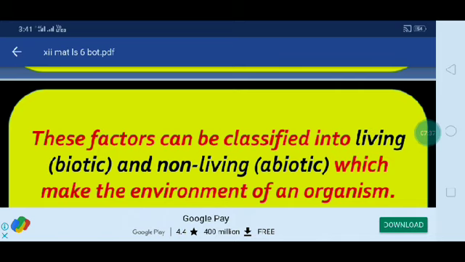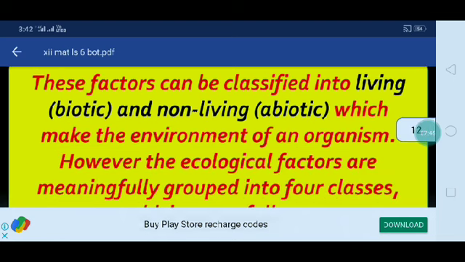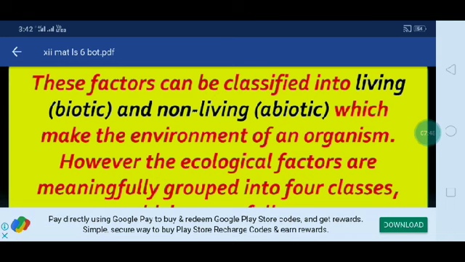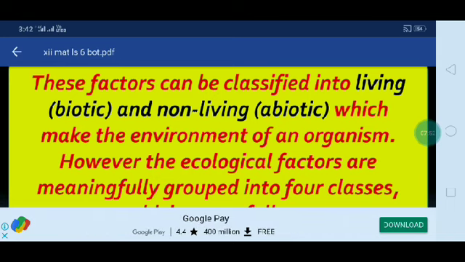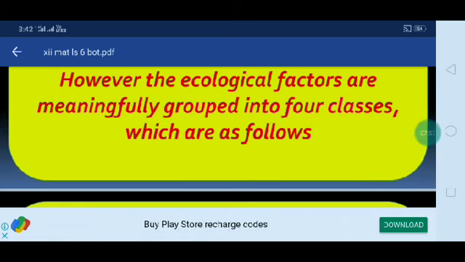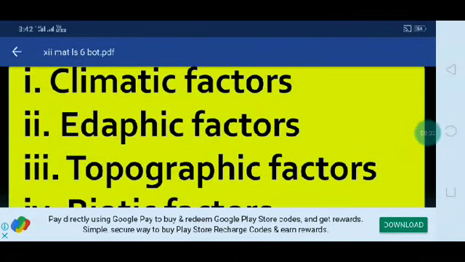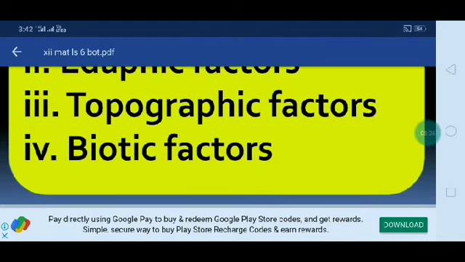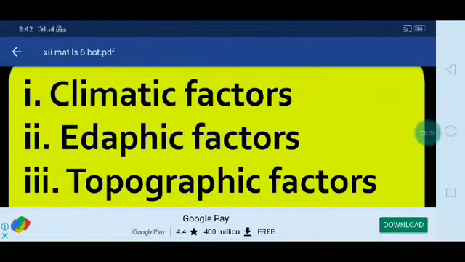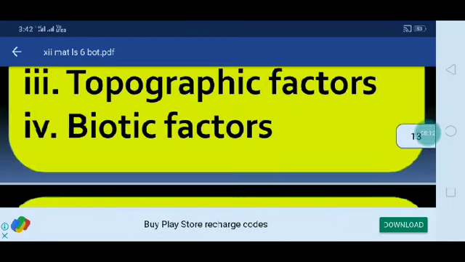These factors can be classified into living, called biotic, and non-living, called abiotic, which make up the environment of an organism. However, the ecological factors are meaningfully grouped into 4 classes: climatic factors, edaphic factors, topographic factors and biotic factors.